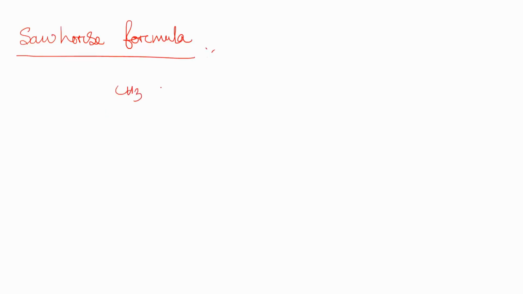Now we'll quickly go to another example, that is the Sawhorse presentation or formula, how to represent. So in Sawhorse formula, let's say we take an example, the simple butane molecule, CH3, CH2, CH2, and then CH3. How do we represent it in the Sawhorse presentation? Let's say we have this molecule CH2, another hydrogen is here, this is the CH3 group, we all know that, and also this is a hydrogen, and here is another hydrogen, and the CH3 group is here.